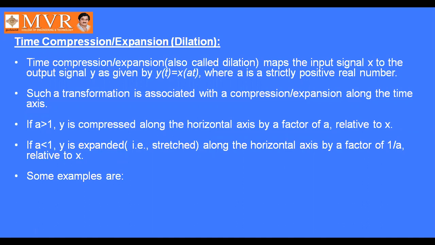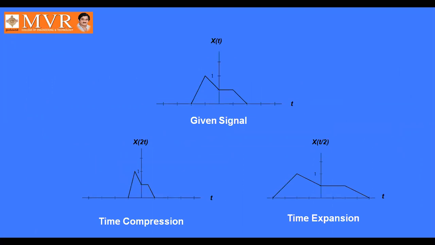Some examples of the time compression or expansion dilation property: this is the given signal x of t. If it is compressed, it will become like this, and it is represented as x of 2t. And if it is expanded, it will be expressed like this, x of t by 2. So these are the examples of time compression, expansion, dilation.